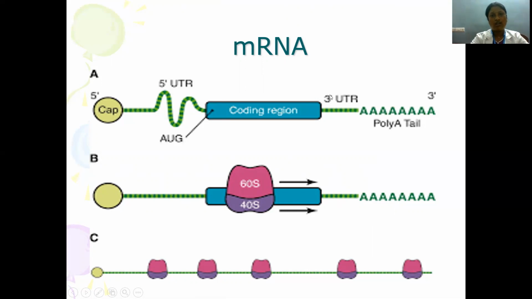So this is the coding region in the mRNA, to which the subunits of ribosomes will come and associate to form the whole ribosome, and this will bind to the coding regions in the mRNA and initiate simultaneous synthesis of the polypeptide chain of amino acids.